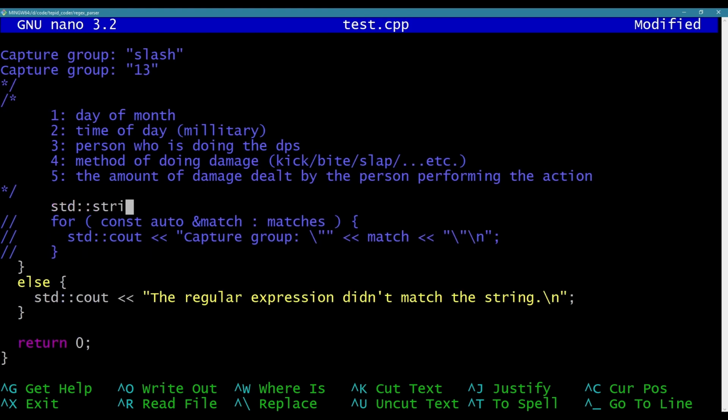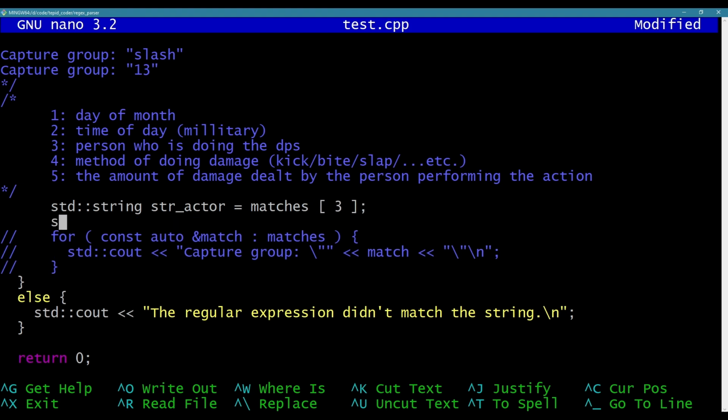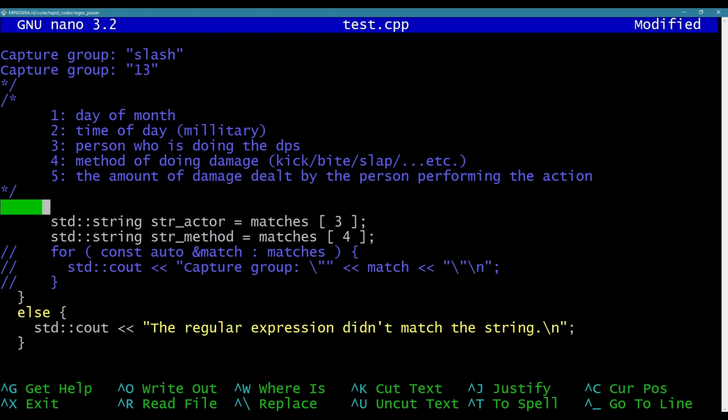So what I can do here is break these up into strings. I'm going to have a string for the actor, as I'm going to call it. I could say player, but it's the one committing the action, right? Which equals matches, and that's 1, 2. This really is 1, because 0 is the whole thing it matched. So it'll be 3. Then we have the method of doing damage. It's also going to be a string, str method equals matches 4.